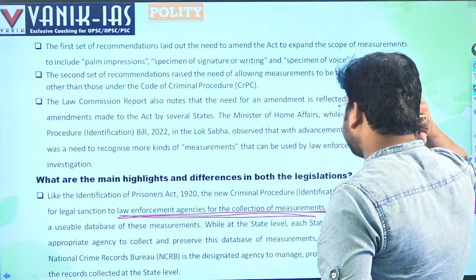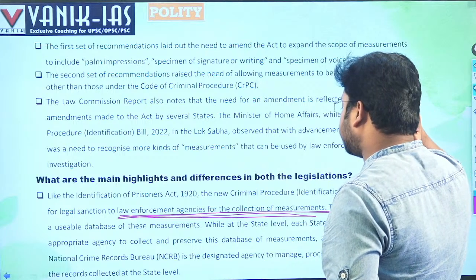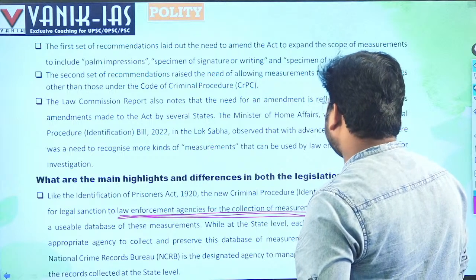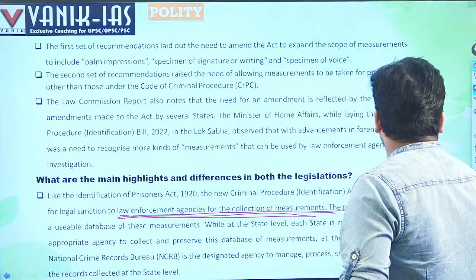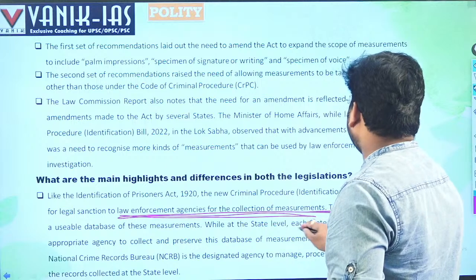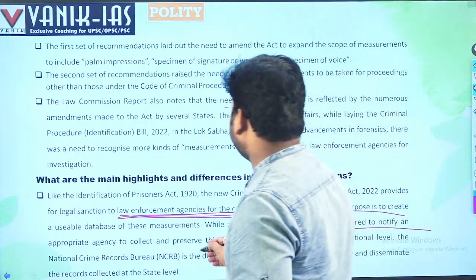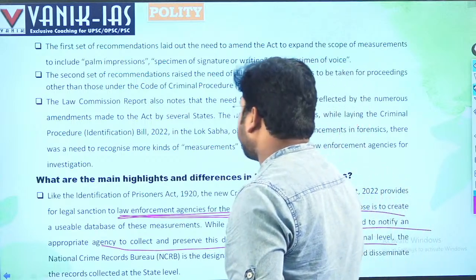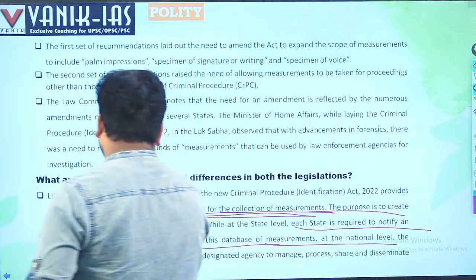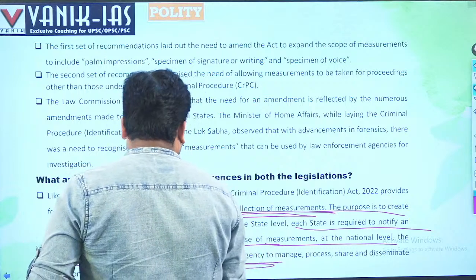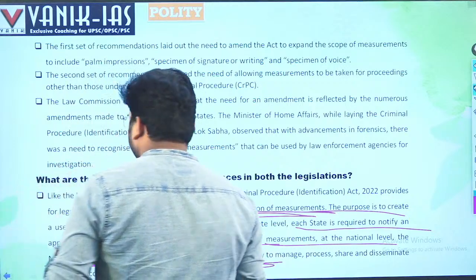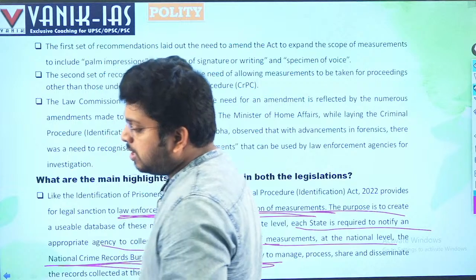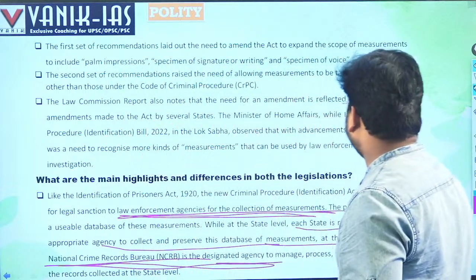At the state level, each state is required to notify the appropriate agency to preserve this database of the measurements. So they have to inform the appropriate agency in every state to preserve this information. At the national level, the National Crime Records Bureau is the designated agency. The National Crime Records Bureau will safeguard this type of information at the central level.